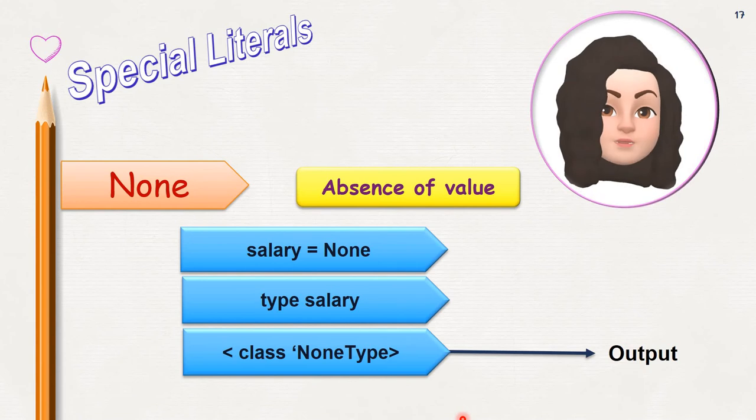Special literal. Python has one special literal called None. This special literal None is used to represent the absence of a value. So if there is no value, that can be represented as None. Look at the example, salary is equal to None. I don't know the salary, so I have assigned it None. If I want to find the data type of salary, type of salary, you can see NoneType. So None is a special literal used to represent the absence of a value.